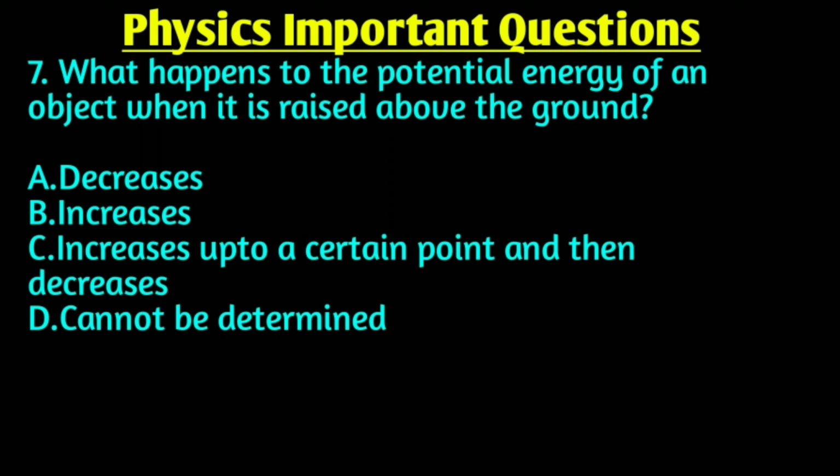Question number 7 is: what happens to the potential energy of an object when it is raised above the ground? Right answer is option B, increases. The potential energy of an object when it is raised above the ground increases.